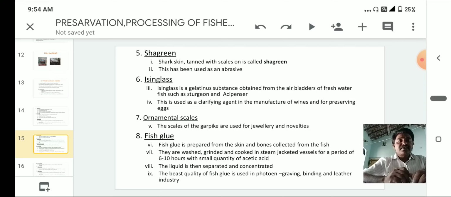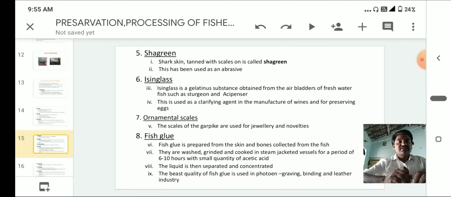Fish glue is prepared from the skin and bones collected from the fish. They are washed, ground, and cooked in steam jacketed vessels for a period of 6 to 10 hours with a small quantity of acetic acid.